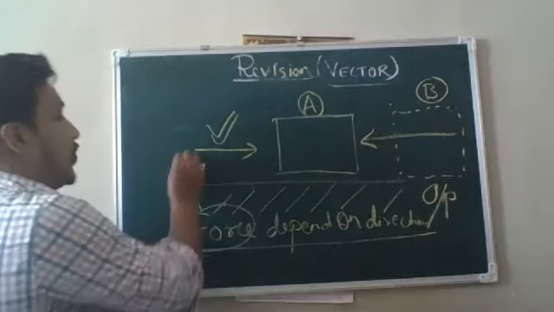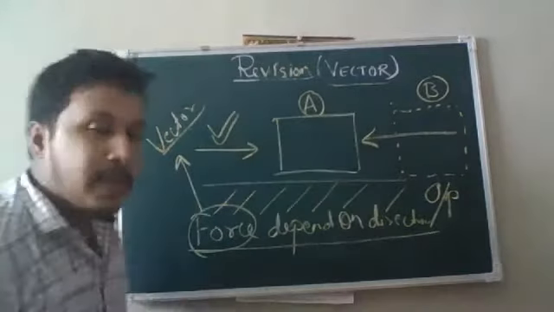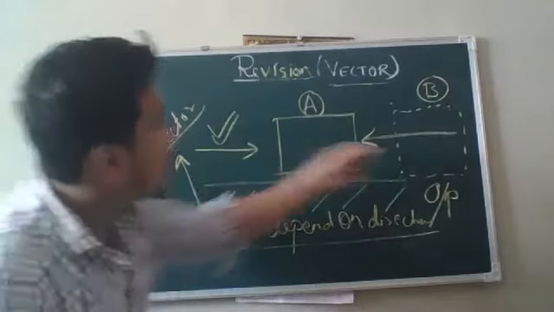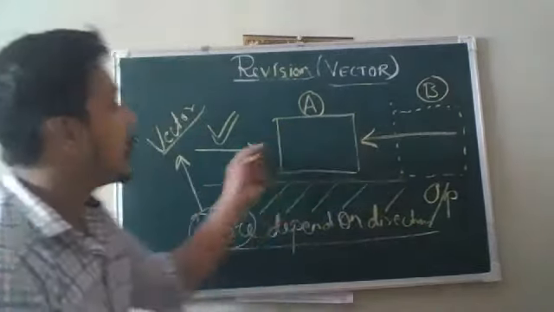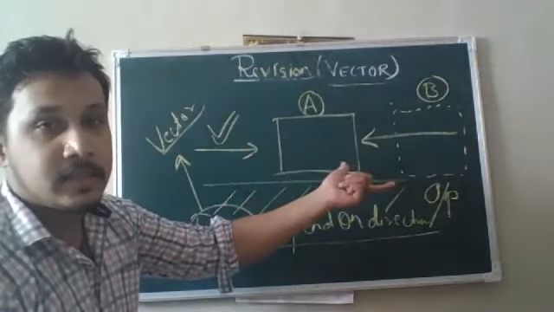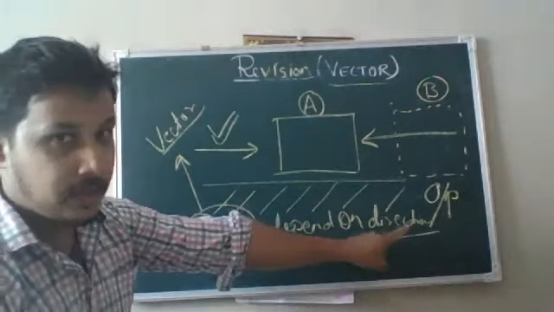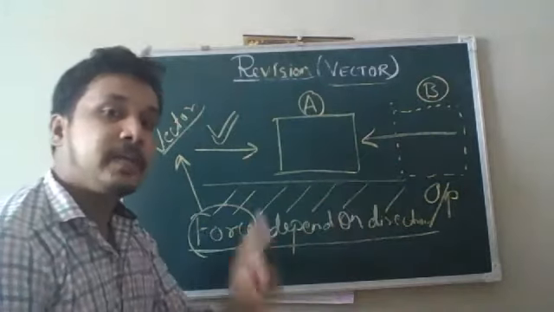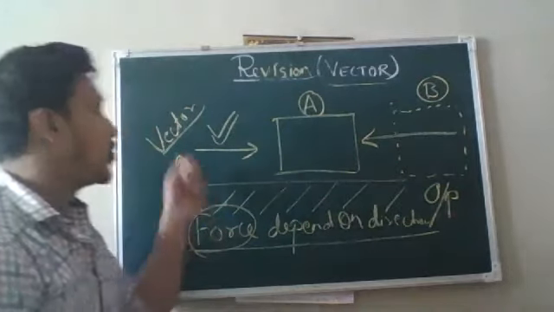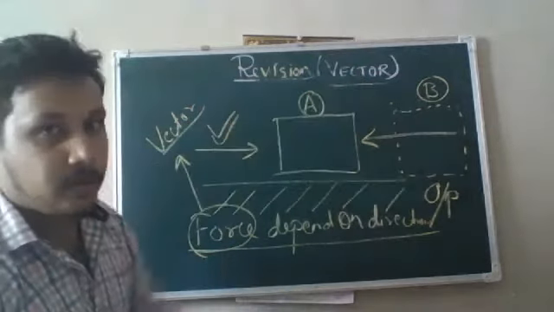Therefore, force is a vector quantity, because on changing the direction of the force, the output also changes. That is, force is affected by the changing direction. Such quantities which are affected by changing direction are considered to be vector quantities.